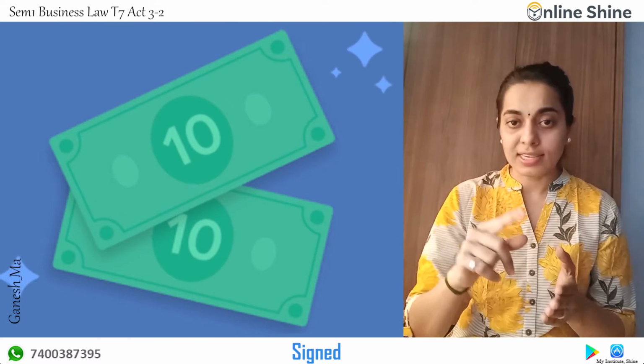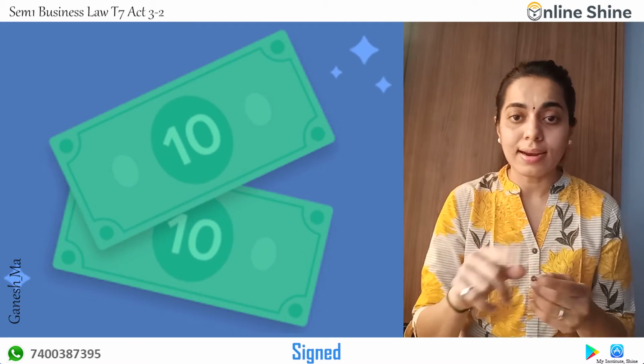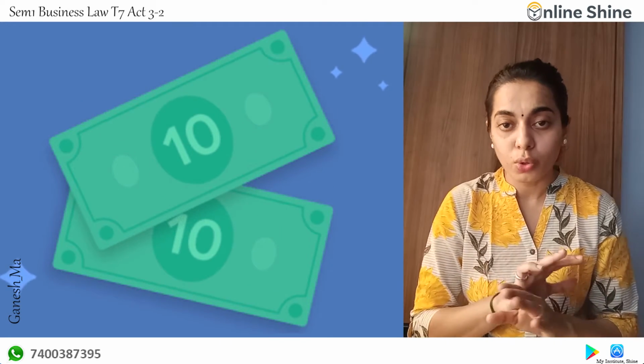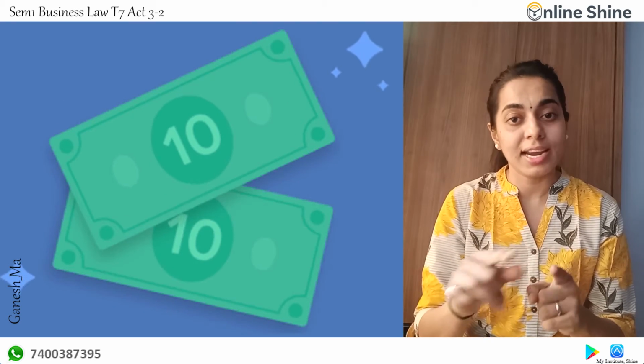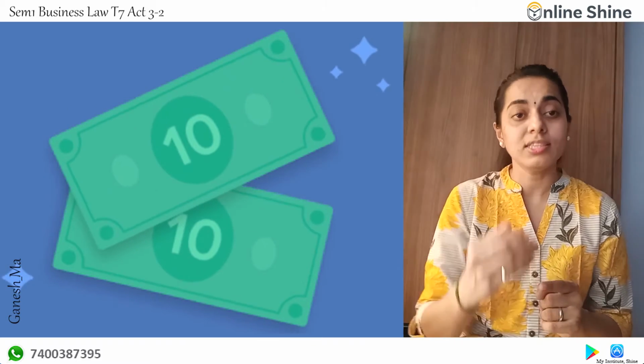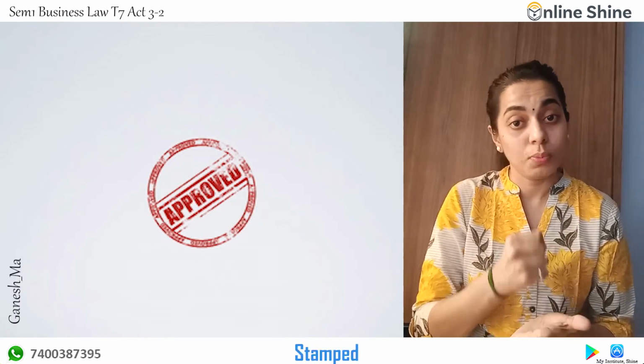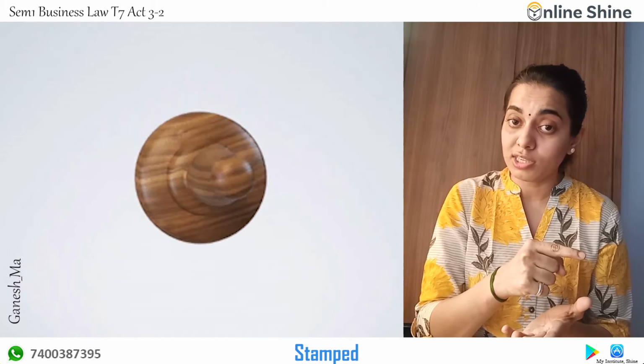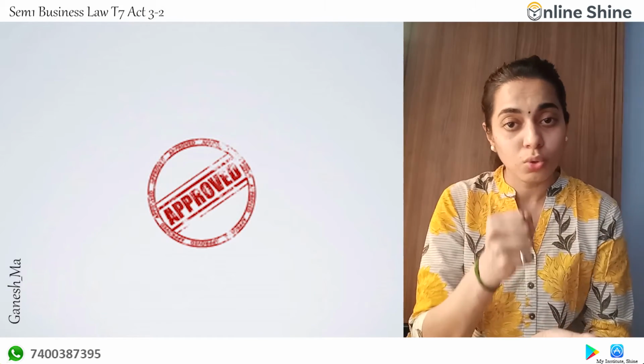Again, it has to be signed. See, these are the documents. Unless and until you put a sign, it is not going to have any value. That's why it has to be signed by the parties, whoever is transferring or making it. Next, for your bill of exchange, it has to be stamped. In the promissory note also you stamp, and over here also you are going to stamp.